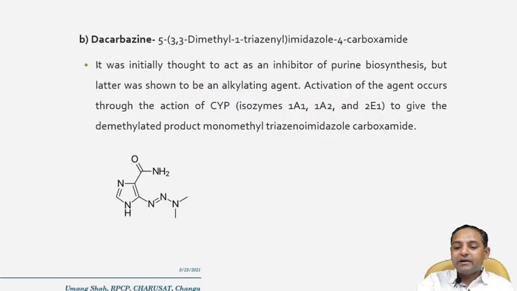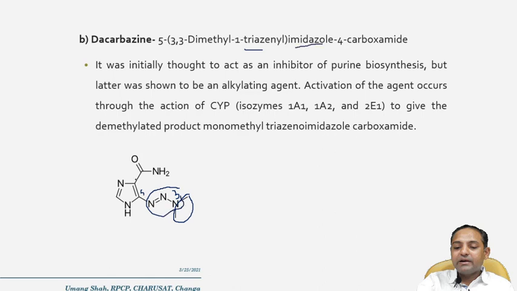Another agent is dacarbazine. At the fifth position, this is the fifth position, and this is the third nitrogen where dimethyl groups are there. At position one there is a triazenyl, that means three nitrogens with double bonds, which is called triazenyl.